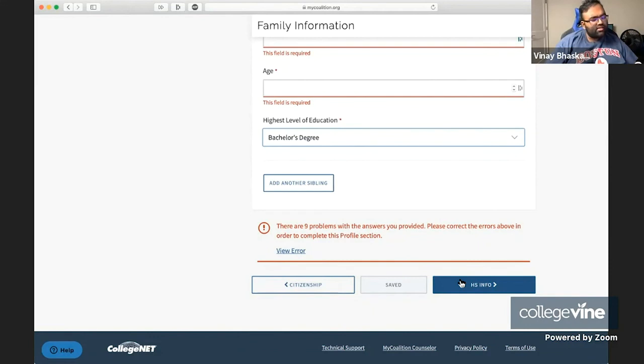It's a little bit less in-depth than it is on the Common Application. In particular, the big difference is that you don't get that legacy box where you're able to share which colleges your parent or your sibling attended, such that they ended up in your application. So you don't enter that information about which colleges they attended, and so you don't have that same easy way to signal your legacy status at a college.